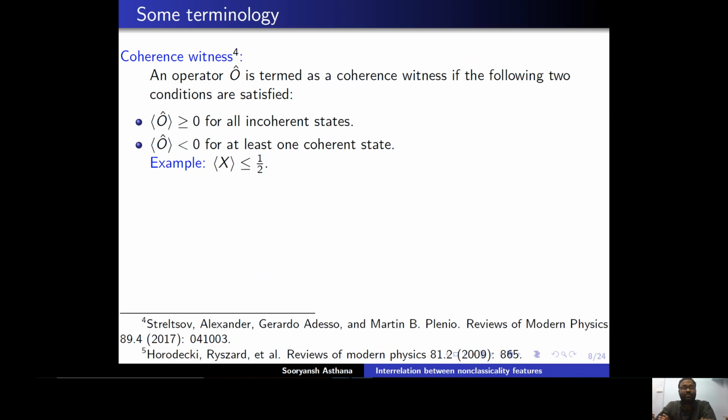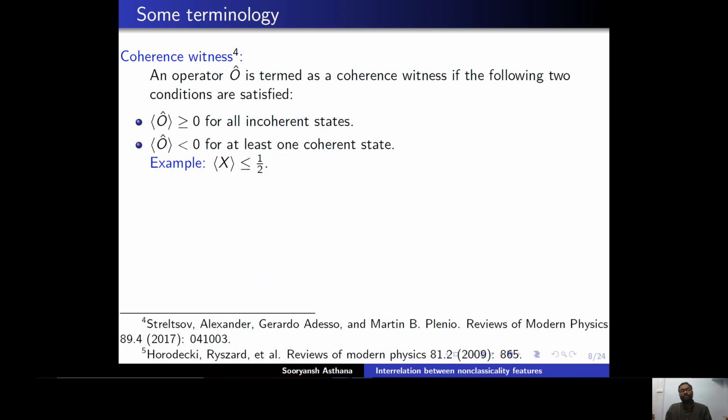So for the special case of coherence, any operator O is termed a coherence witness if the expectation value of O is greater than or equal to 0 for all incoherent states, and it is less than 0 for at least one coherent state. The example is the expectation value of X bounded by half.